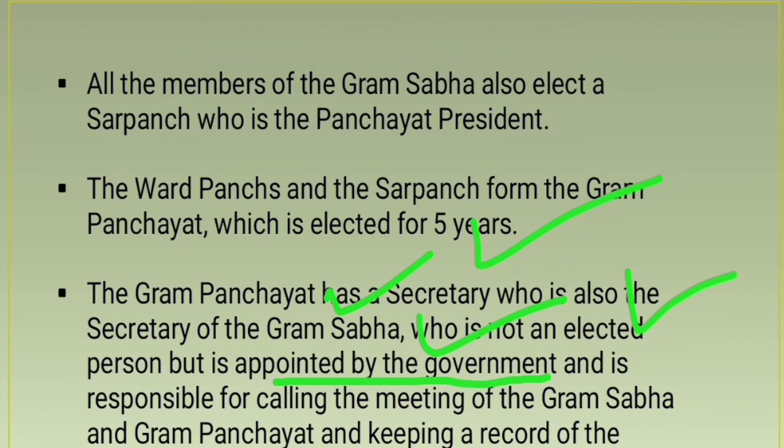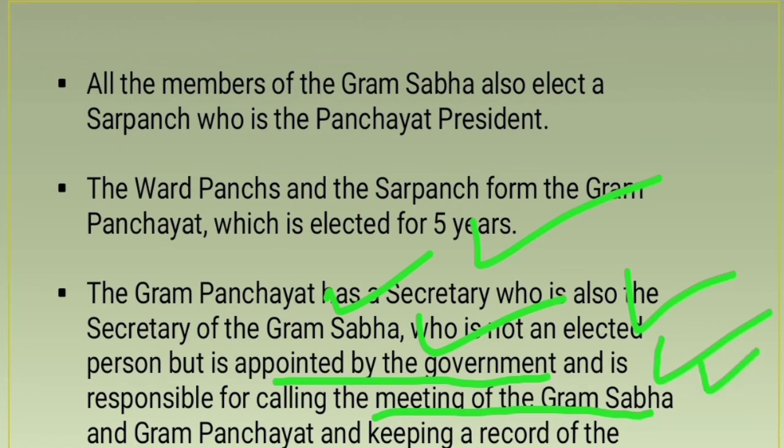What are the responsibilities of this person? The responsibilities are calling the meeting of Gram Sabha. This person, known as the panchayat secretary, calls the meetings of Gram Sabha and the meetings of Gram Panchayat. Both the meetings are called by this person. And the second most important work is that this person keeps the record.